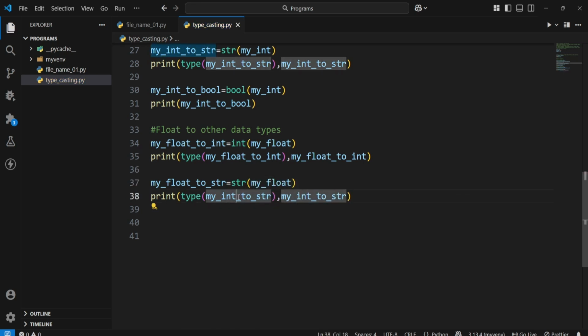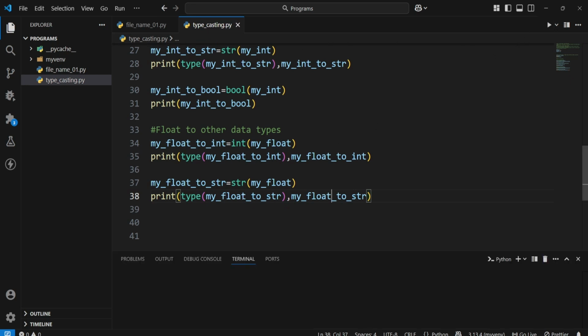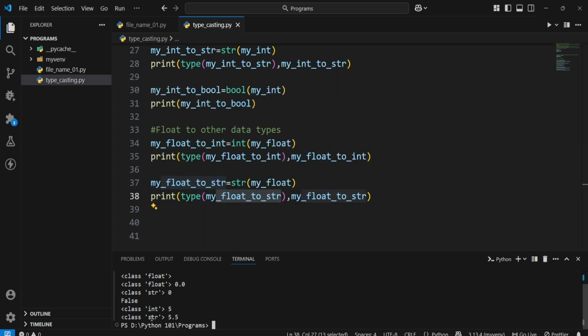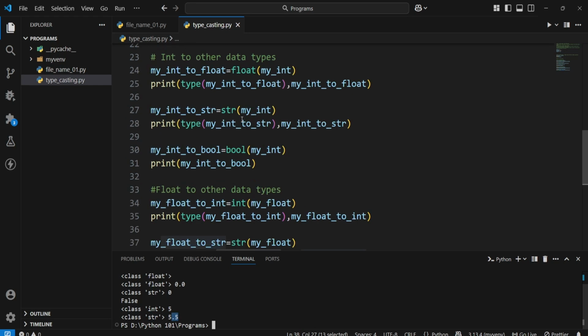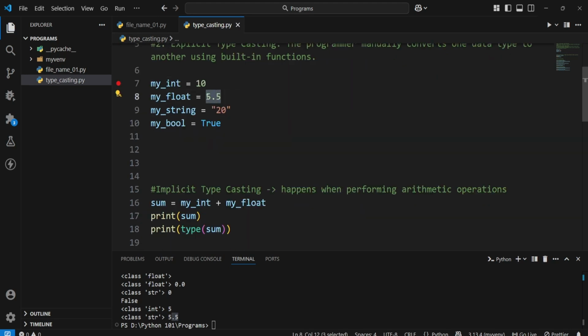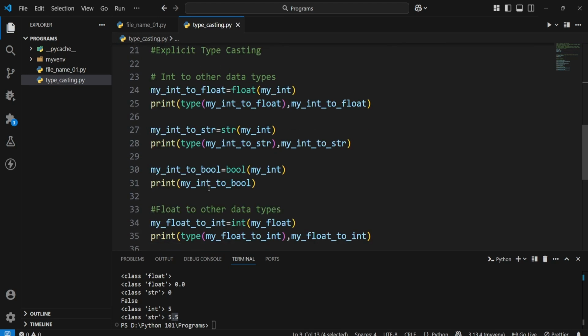Okay, my float to str and my float to str. Okay, so when we run this, now the last one we can see the type of my float to str is again str, and whatever the value is there, it will come in string as it is.